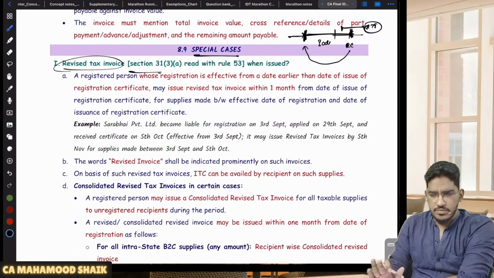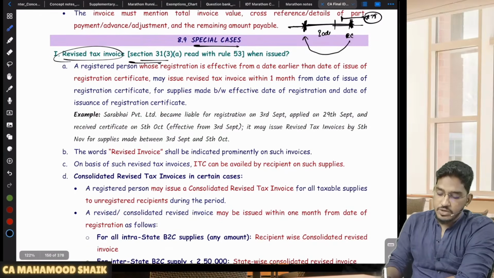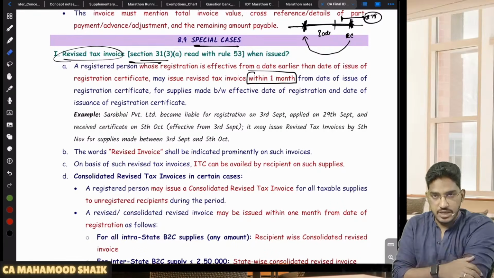It is an optional facility, not mandatory. So that is what 31 subsection 3 clause A says. And one more thing they say here is there is a maximum time limit. If at all you want to issue the revised tax invoice, what is the maximum time limit within which you can issue it?